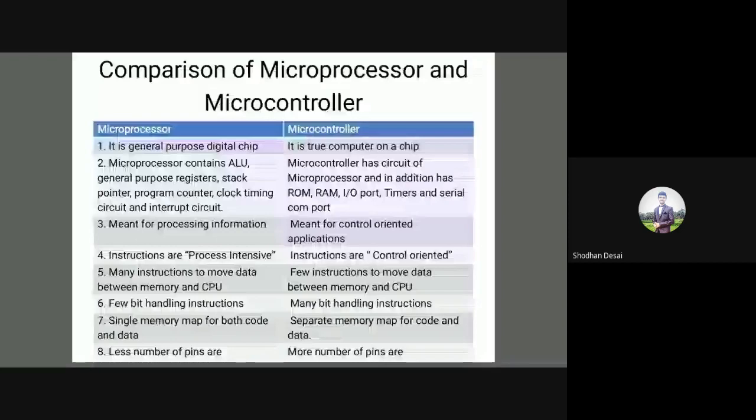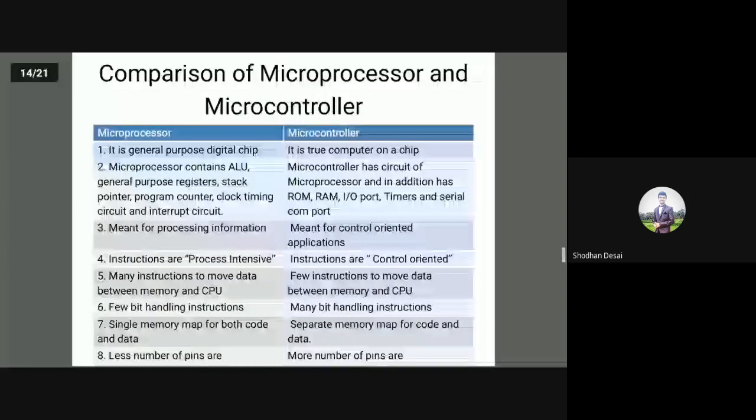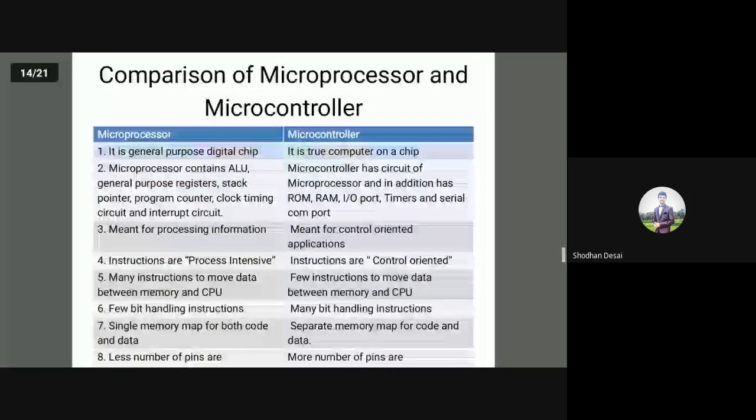Many instructions are used to move data between memory and CPU in a microprocessor, but there are few instructions to move data between memory and CPU in a microcontroller. There are few bit handling instructions, as I told. We can read a single bit or write a single bit. These bit handling instructions are fewer in a microprocessor, whereas there are more bit handling instructions in a microcontroller. So bit handling instructions are one of the powerful features of a microcontroller.